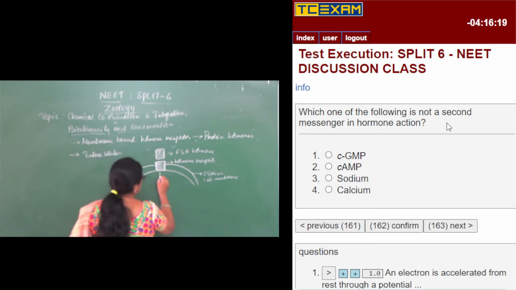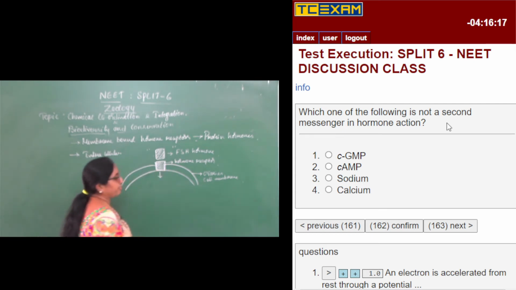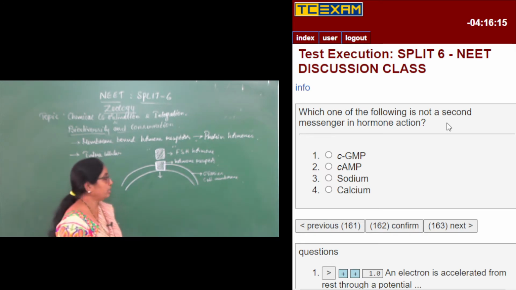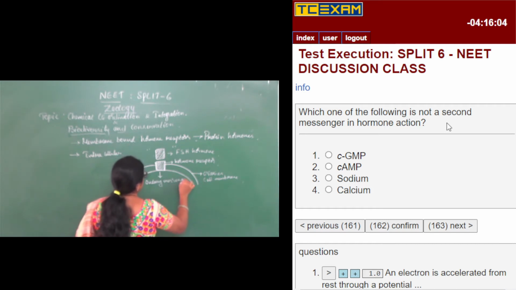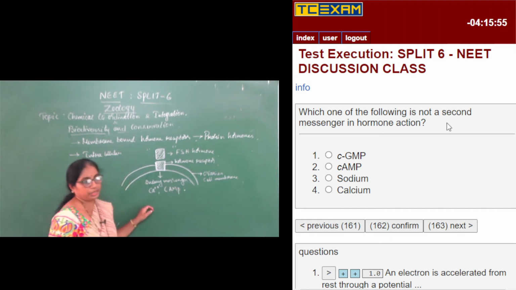Now it will not enter into the cell of the ovary, but it will stay on the ovarian cell membrane and it will send a secondary messenger. The secondary messenger will be calcium ions or cyclic AMP. So cyclic AMP or calcium can be the secondary messengers.